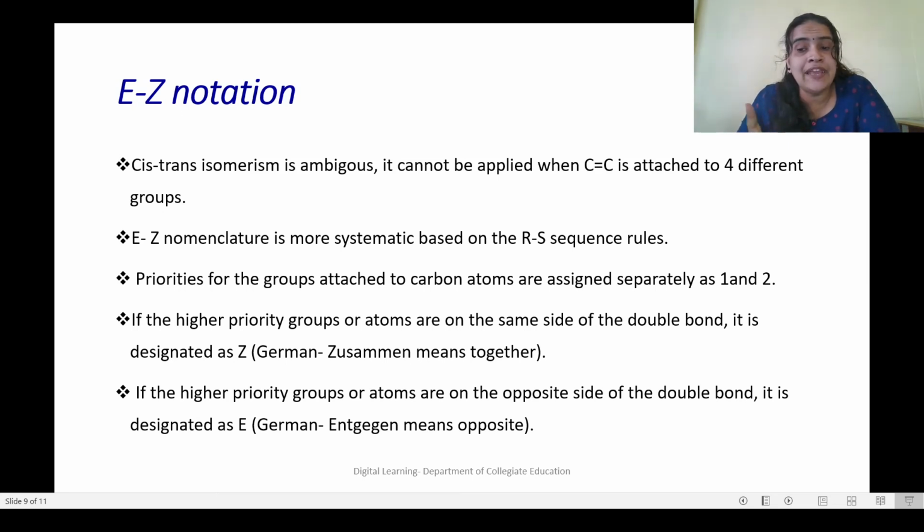So if priority 1 and 1 are on the same side, we call it Z, or zusammen, or together. If the higher priority groups or atoms are on opposite sides, if 1 and 1 are on opposite sides, we call it E. It is entgegen, meaning opposite. So E stands for entgegen, opposite, and Z stands for zusammen, together.